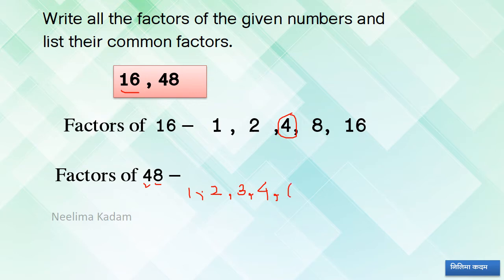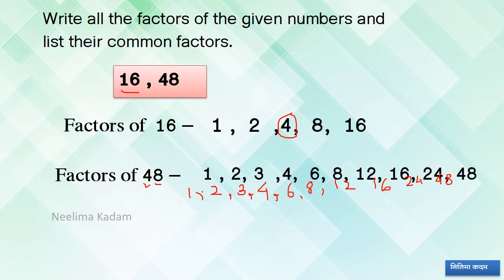Next 6 8s are 48, 8 6s are 48. Next, see here 12 4s are 48, 16 3s are 48, 24 2s are 48 and 48 1s are 48. See here, if you know the tables, it is very easy to find out the factors.